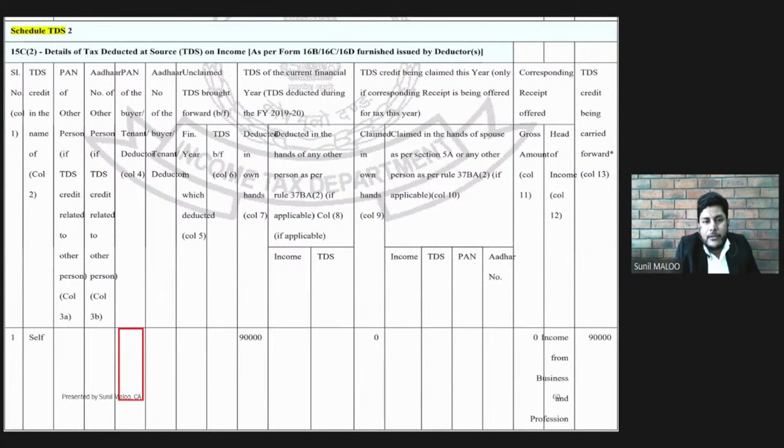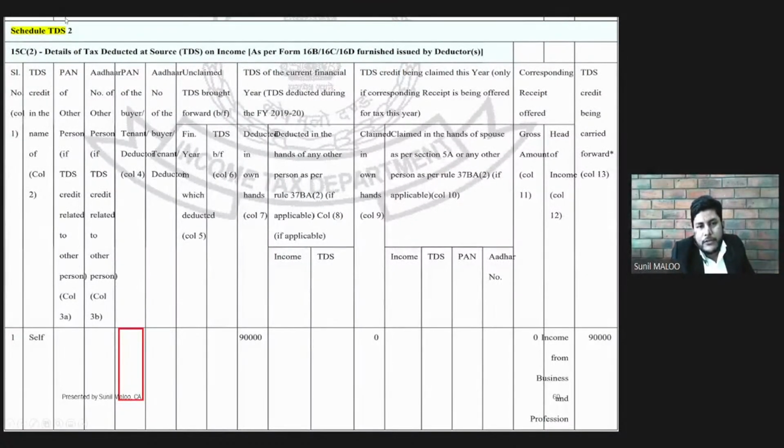So technically, what Section 199 says is: you claim the TDS credit in the year in which you are showing the income. Are we showing income in March 22? No. So are we eligible to claim TDS credit under 199 in March 22? No. So what is the modality, given that TDS is appearing in 26AS of March 22? If we claim in March 23, then this will not appear in that particular 26AS. And if it is not appearing, then credit will not be given in 23. So for that, there is a solution.